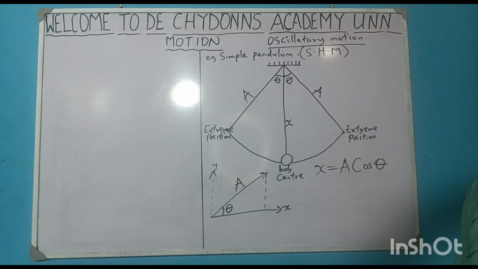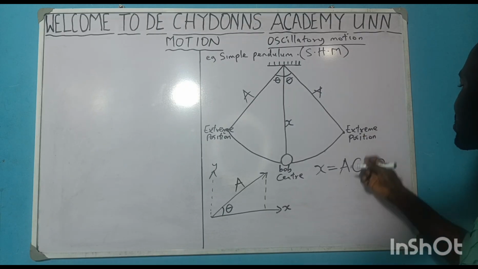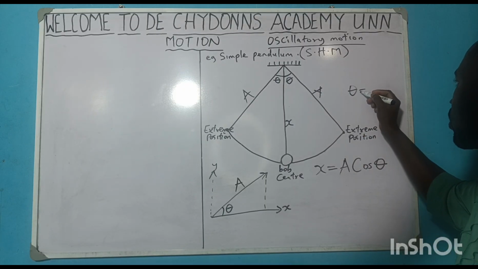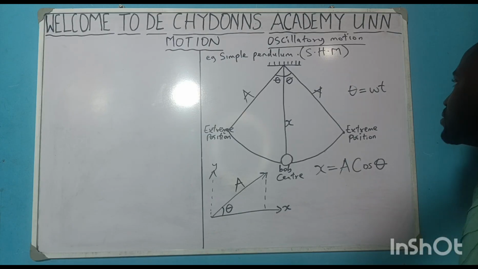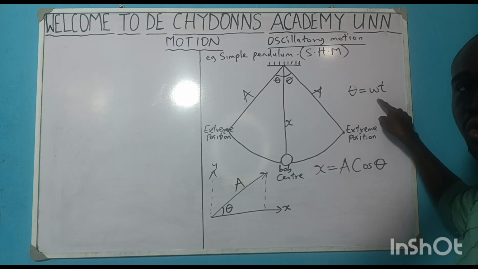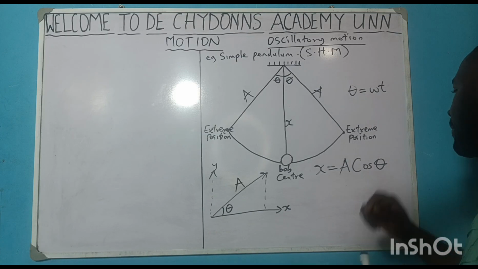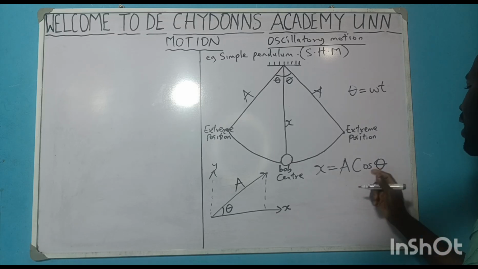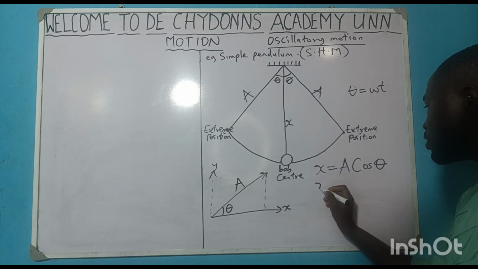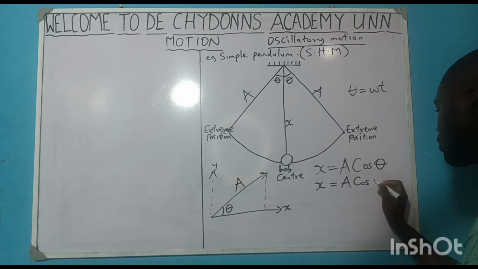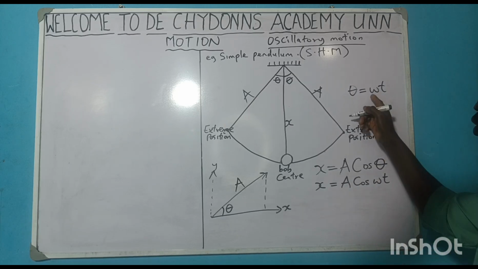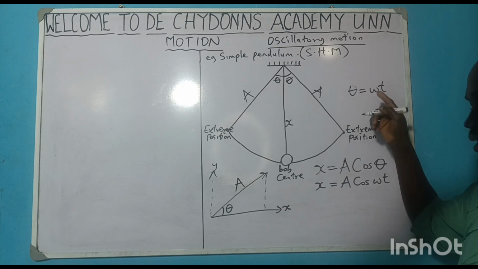In circular motion, we noted that theta is equal to what? Wt. Yes, theta is equal to the product of angular velocity times time. And so, coming here now, x equals A cos Wt. Because we know this.